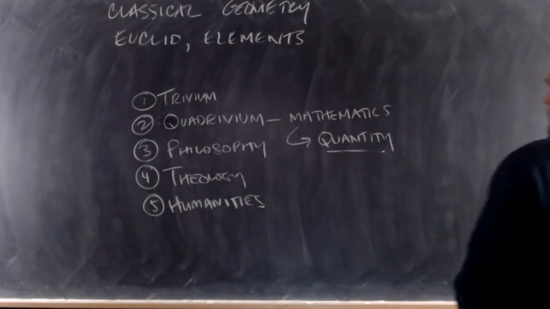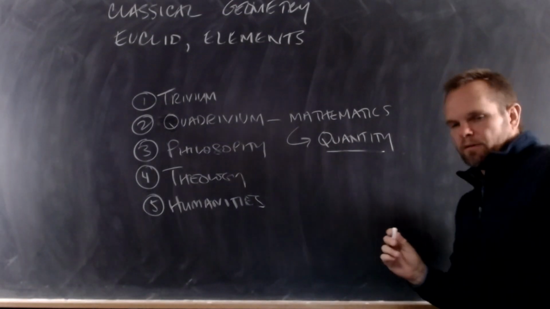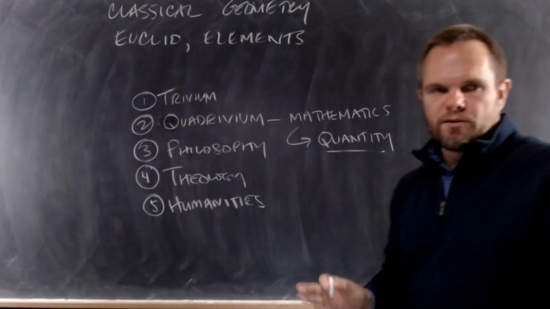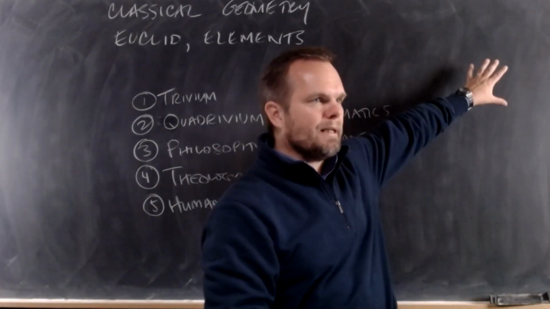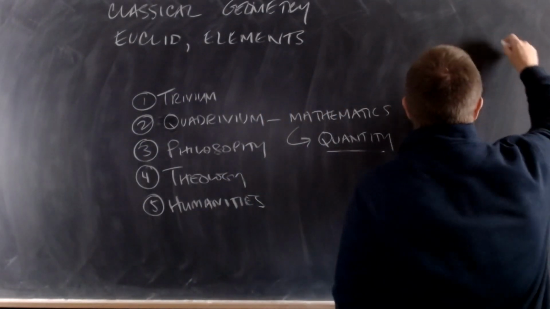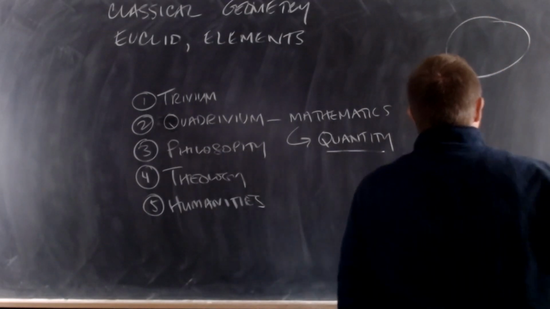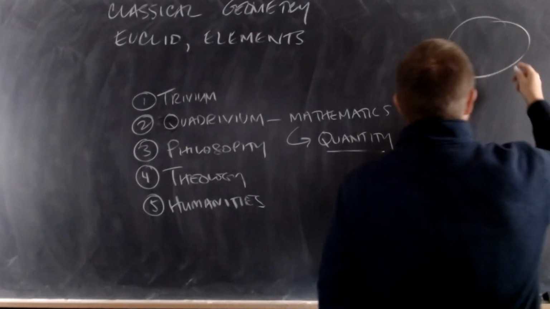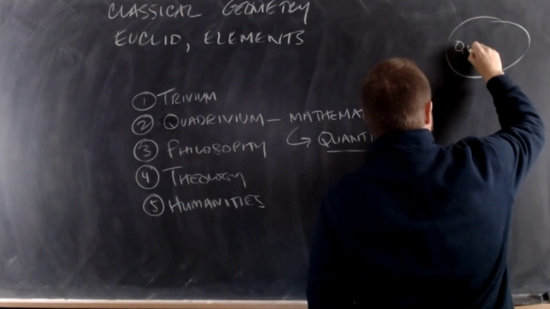Now, if you remember in reasoning classes, we learned about genus and species, right? Remember I drew pictures up here about animal and man and all that? Well, this genus up at the top is quantity.